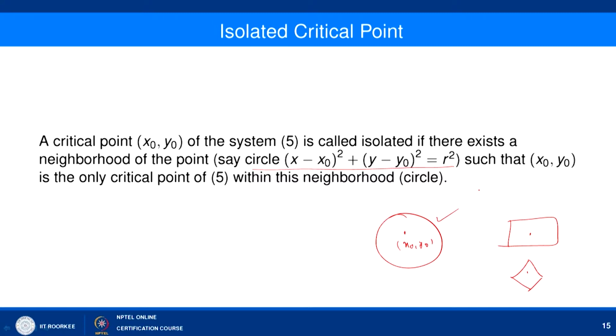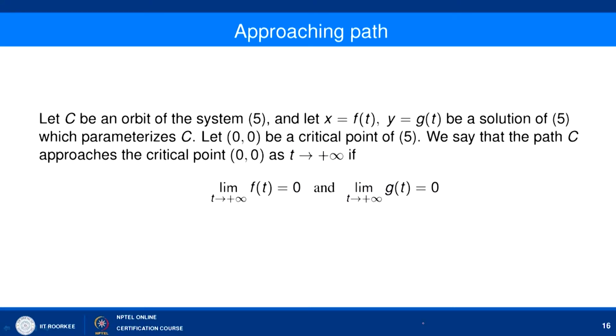So, we say that in a neighborhood of x naught y naught we do not have any other critical point. When we have a critical point and a neighborhood in which there is no other critical point, then we say that this critical point is an isolated critical point.